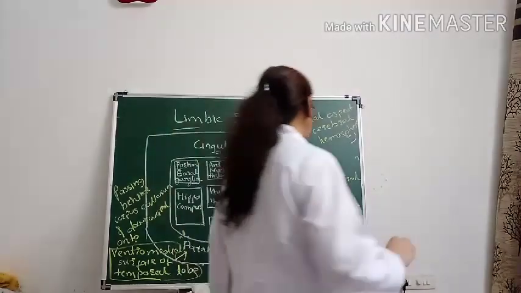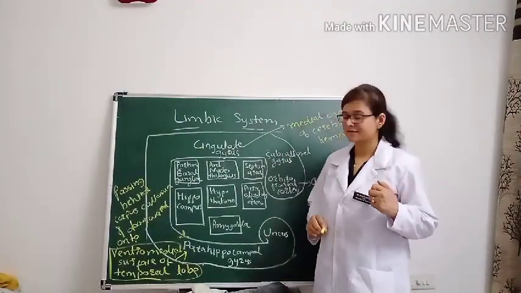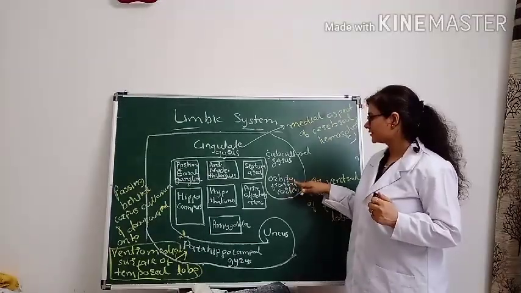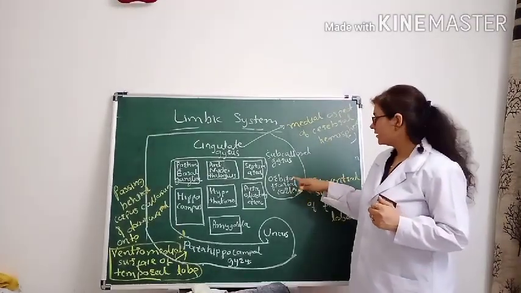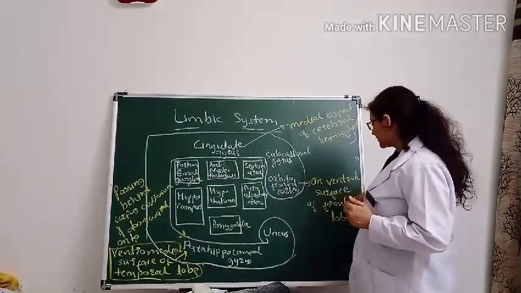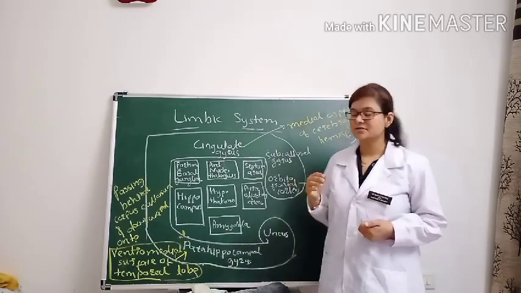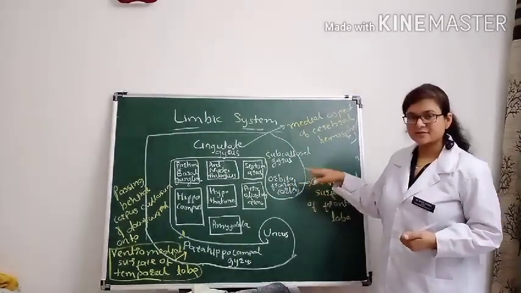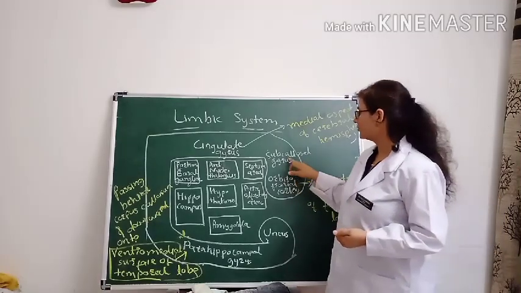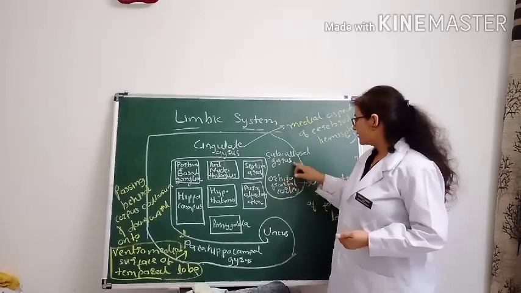So here we start, if we go through the anatomy of the cerebral cortex, with the orbitofrontal cortex, which is located on the ventral surface of the frontal lobe. From the orbitofrontal cortex, it goes to the subcallosal gyrus, which is located just beneath it, just near to it.